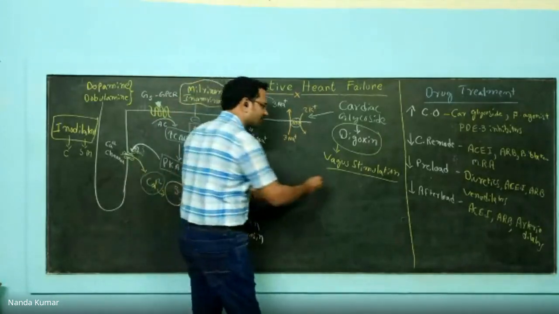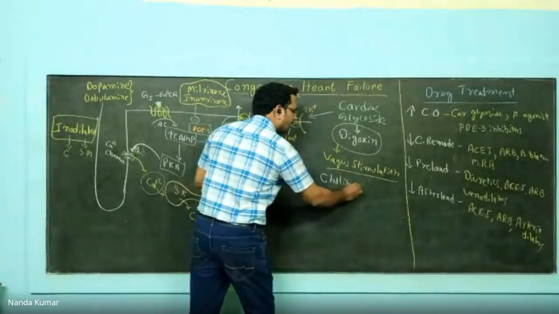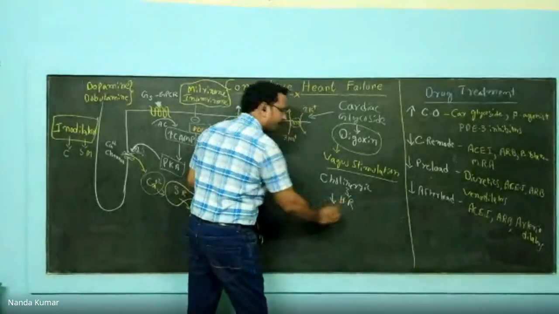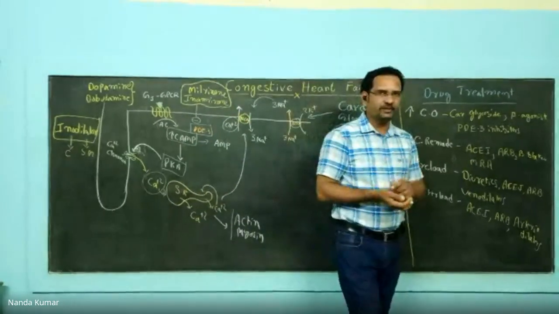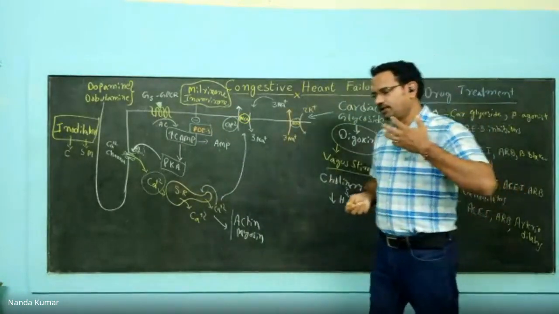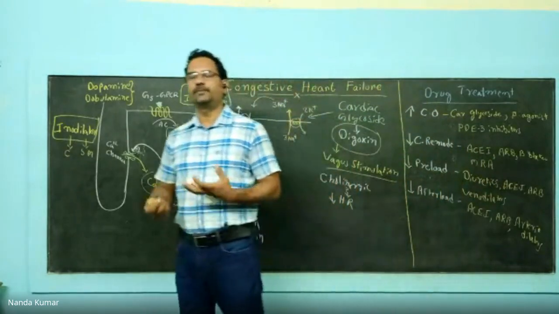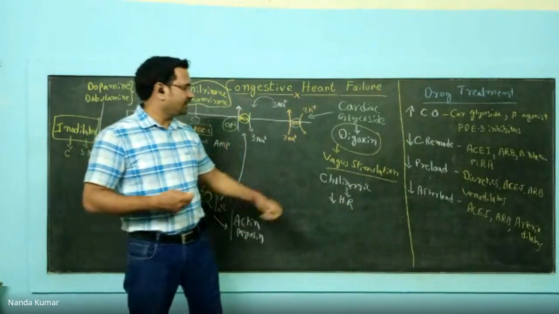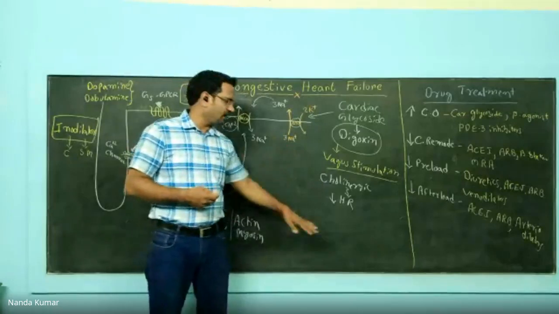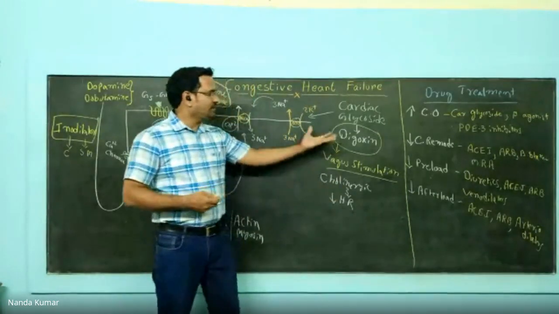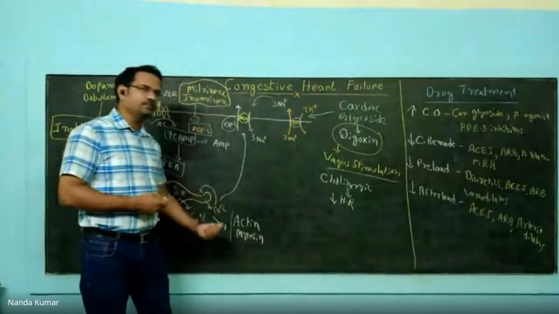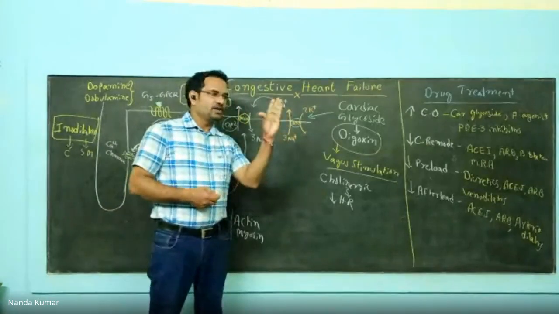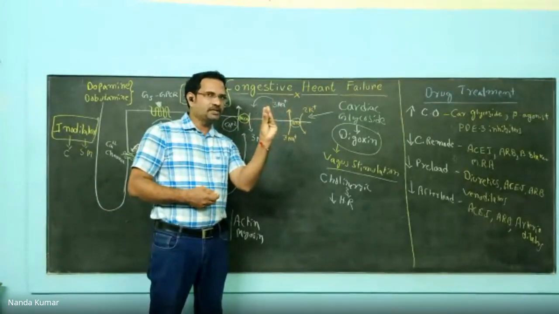What is the effect of the cholinergic system? When cholinergic is stimulated, the effect is reducing heart rate. We'll see in detail when we read about the autonomic nervous system, but let me brief out the things. During daytime, we all have high adrenergic stimulation. That increased adrenergic stimulation causes an increase in heart rate. During nighttime, cholinergic stimulation will be there. That is the reason why at night heart rate is low. So what is this digoxin doing? By releasing calcium, it is causing forceful contractions, but it is reducing heart rate. So force of contraction is increased, but heart rate is reduced.